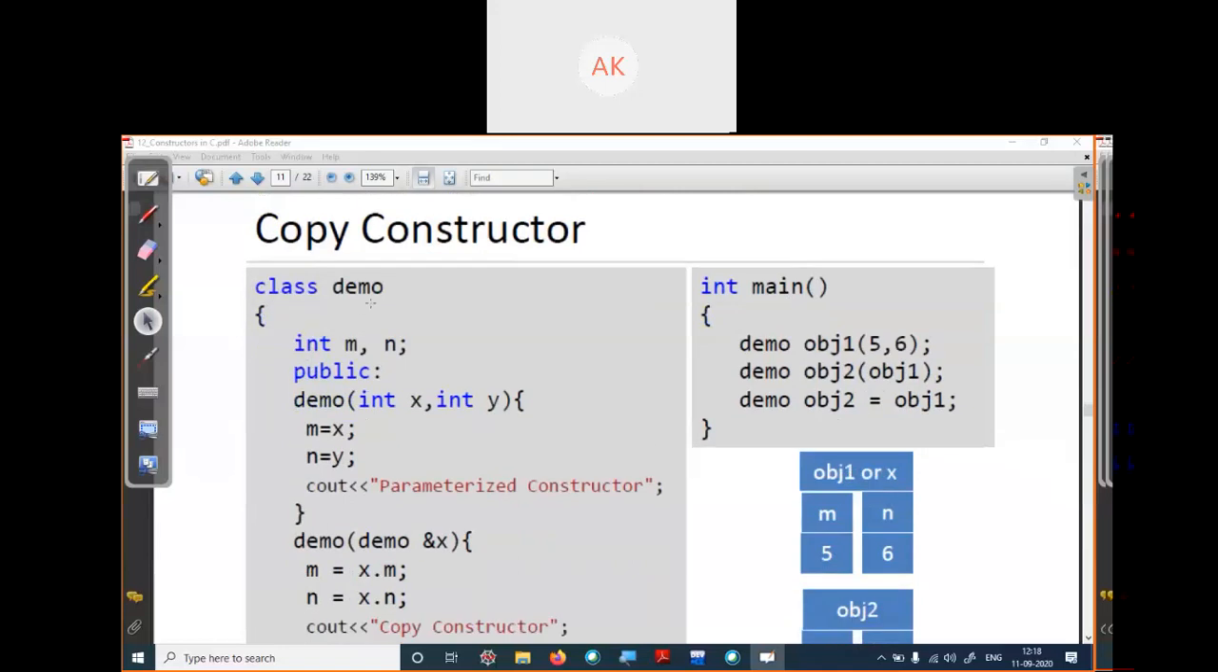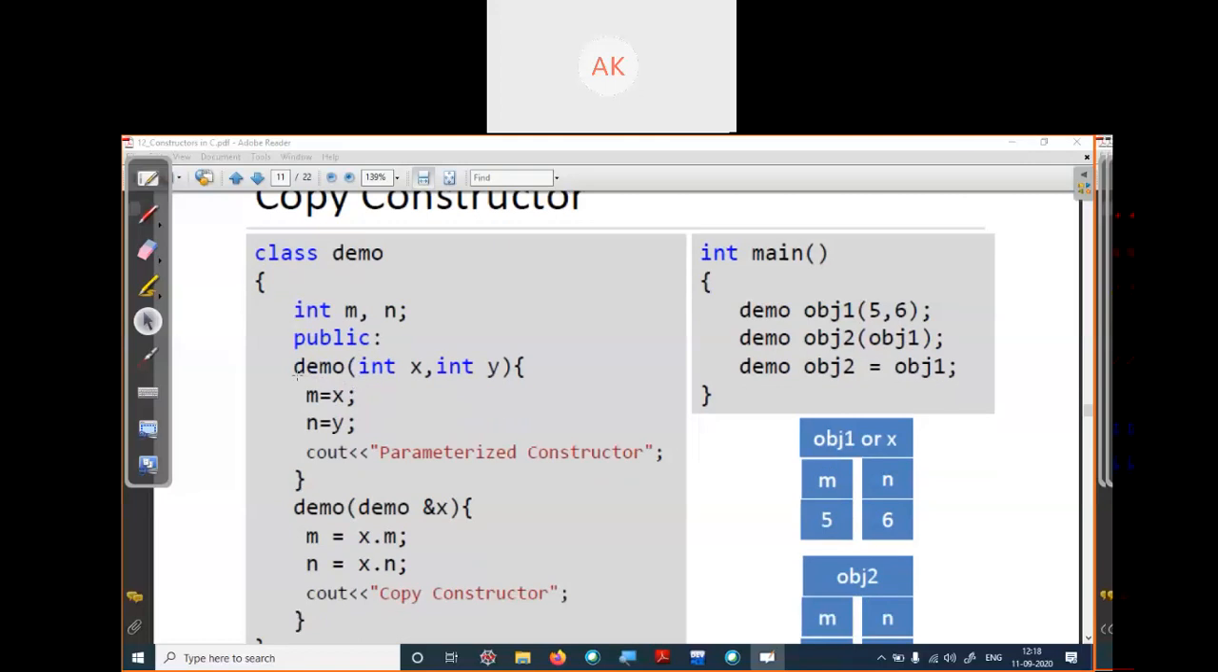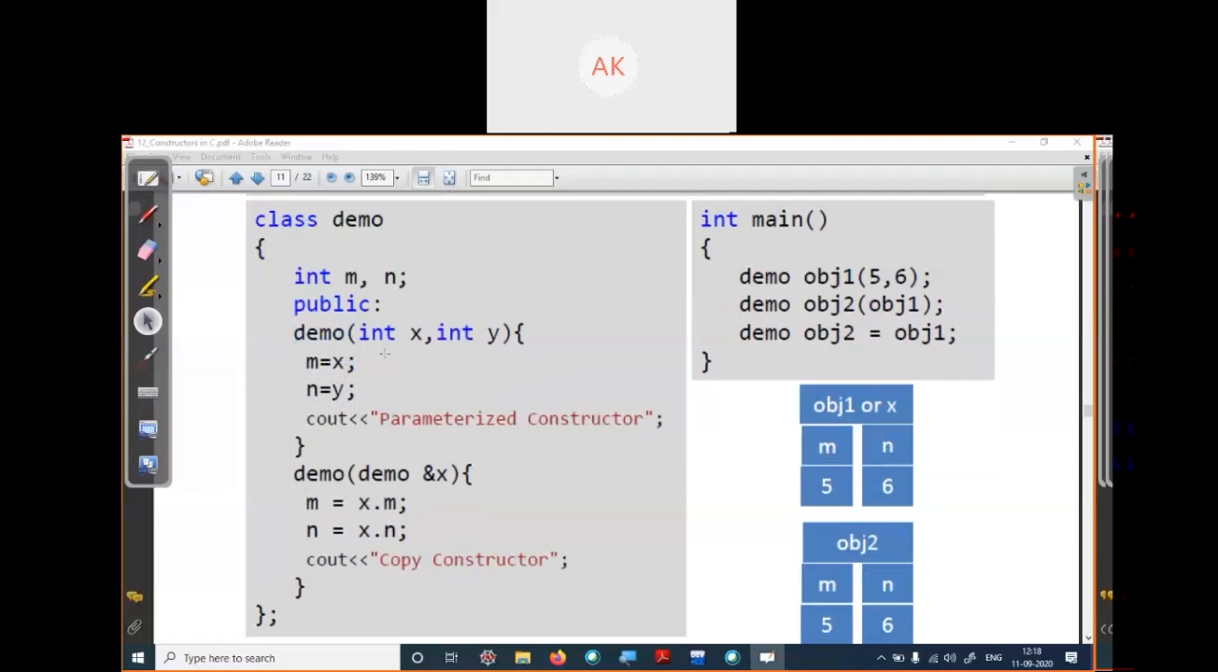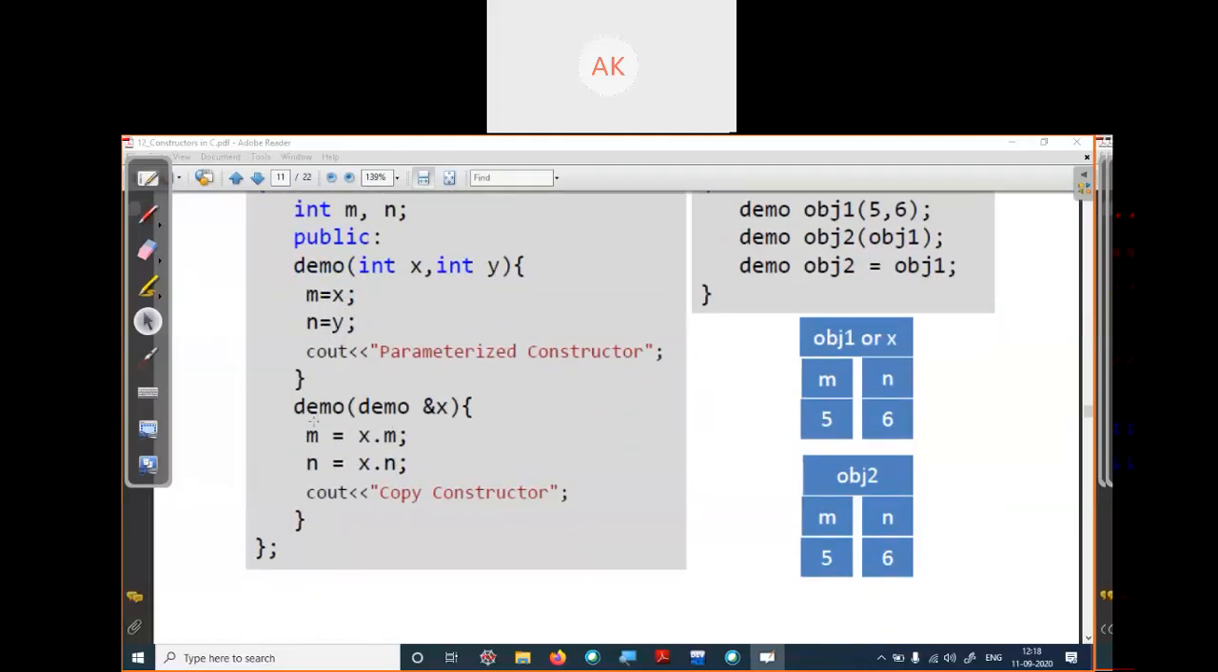We have a class named demo. We have taken two data variables of integer type. We have not defined any access specifier, which means they are private. In the public area we have created one constructor, demo, which takes two inputs, which means it's a parameterized constructor. Next we have created one copy constructor. You can see the syntax: inside parentheses write demo and &x. The value of x will be copied into your new object.